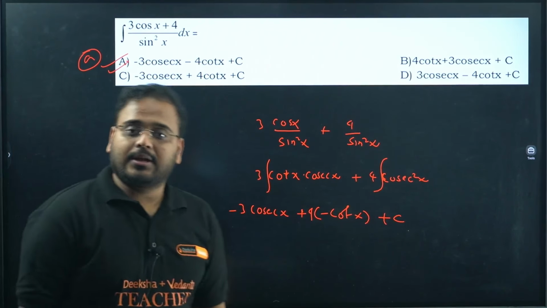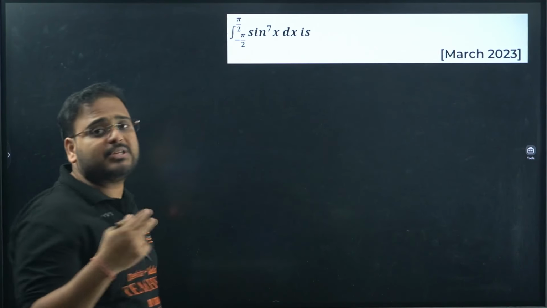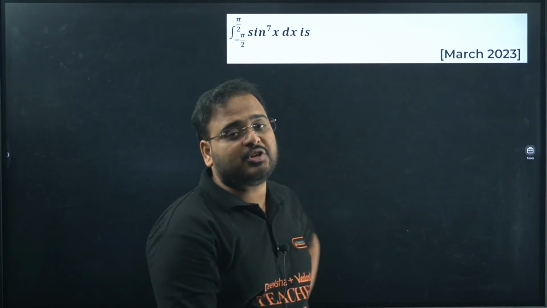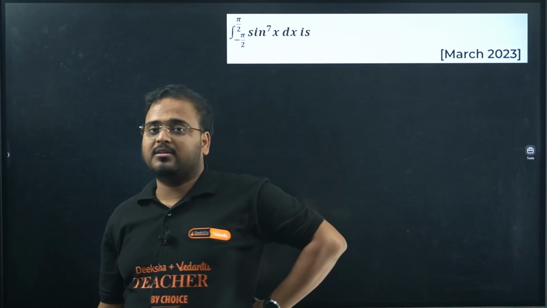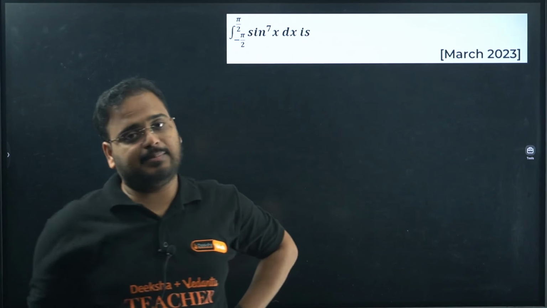Yes, sir. Next, integral of sine power 7 x dx from minus pi by 2 to pi by 2. This is not an MCQ, but this can be asked in fill in the blanks also. So this year in the blueprint they have mentioned it as only 1 marker. They did not mention MCQ and fill in the blanks separately. This can be asked in fill in the blanks or MCQs also.